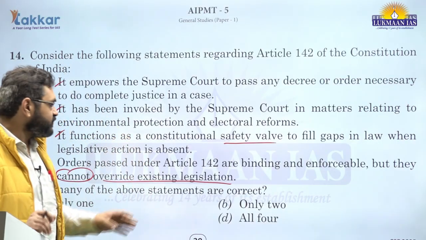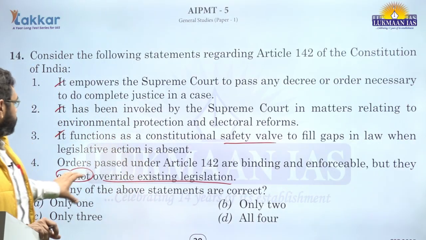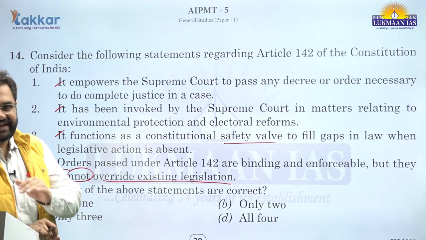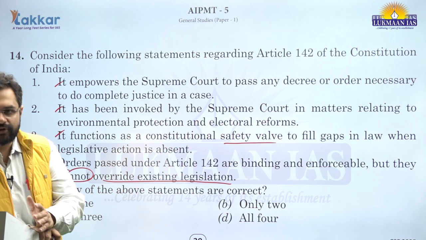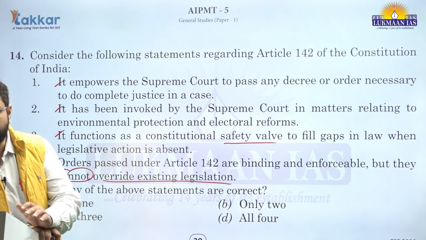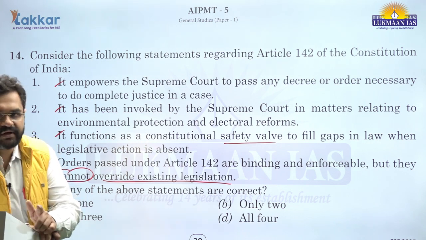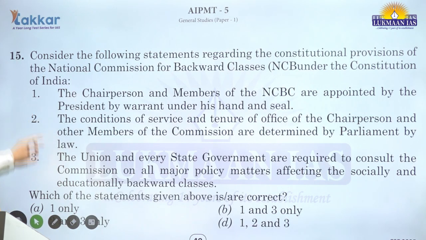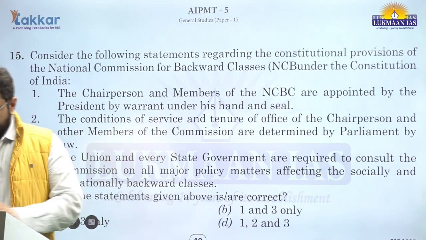So, in those senses, saying that it cannot override any legislation is not absolutely correct. It may not override subject to the orders passed by the Supreme Court, right? So, statement 4 is incorrect. How many of the above statements are correct? Only 3. Right option is option C. Next.